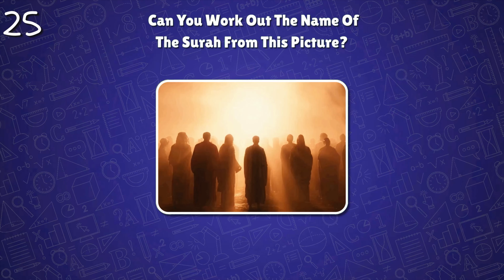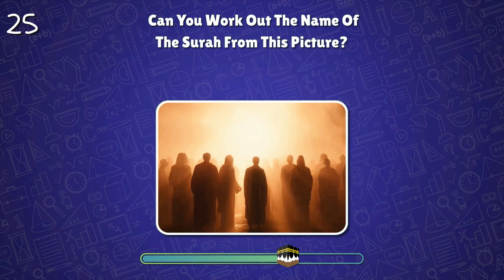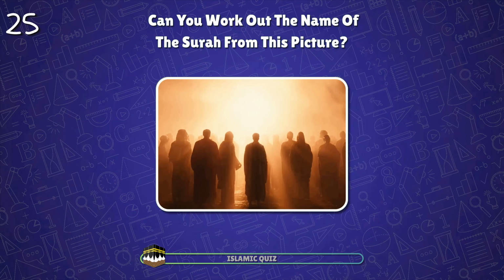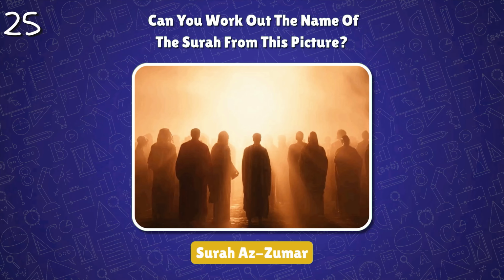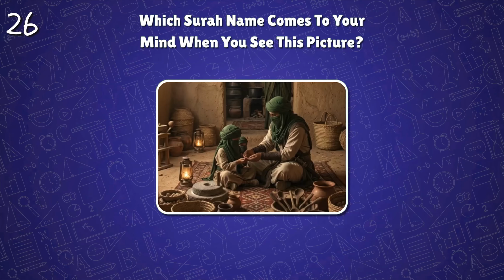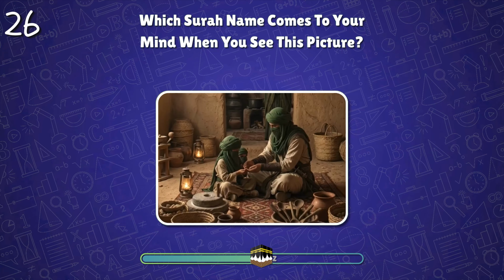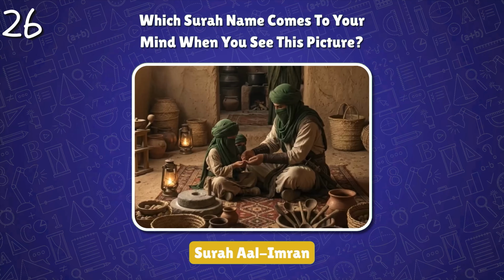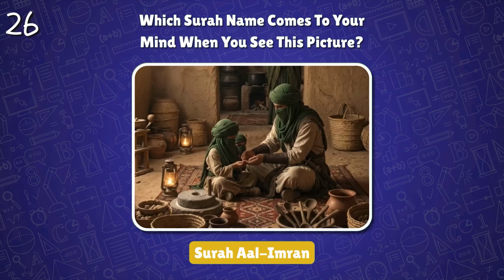Can you work out the name of the surah from this picture? Surah Az-Zumar. It describes people being gathered in groups on the Day of Judgment according to their deeds. Which surah name comes to your mind when you see this picture? Surah Al-Layth Imran. It talks about the family of Imran and includes important lessons about faith, patience, and trust in Allah.